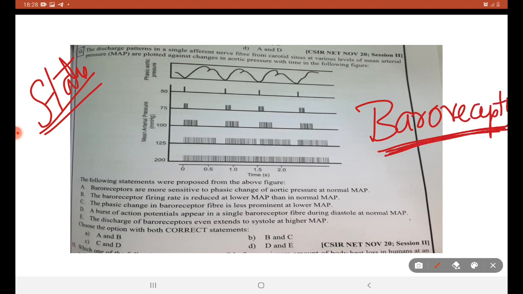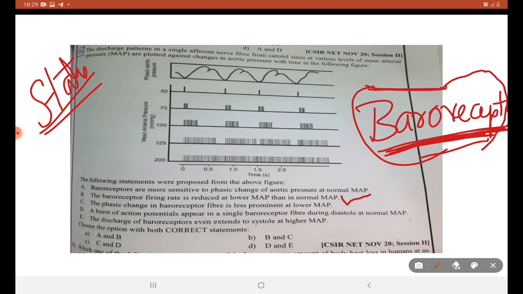Baroreceptors are located in the aortic arch, and they respond if there is very high blood pressure. So the baroreceptor firing rate is reduced at lower mean atrial pressure than normal. B is the right answer.